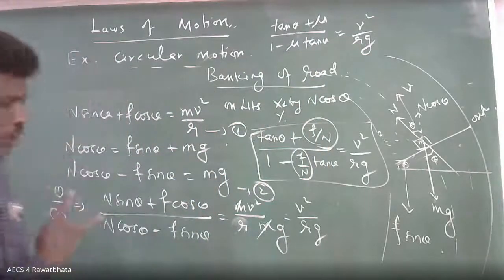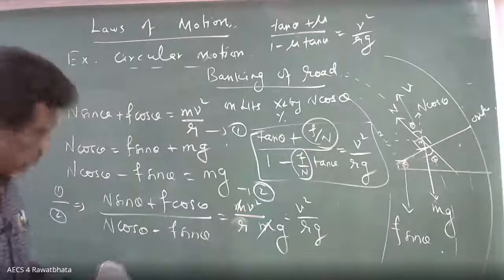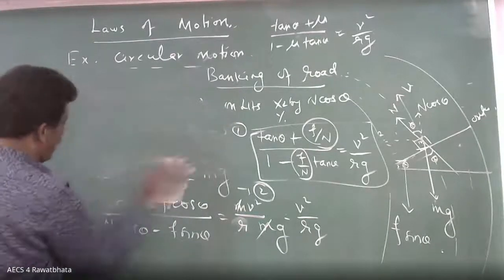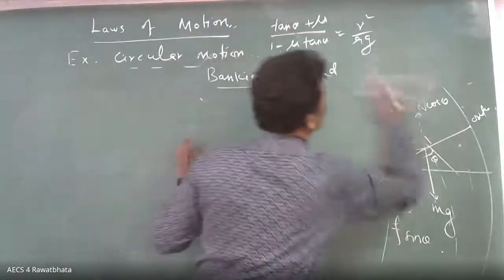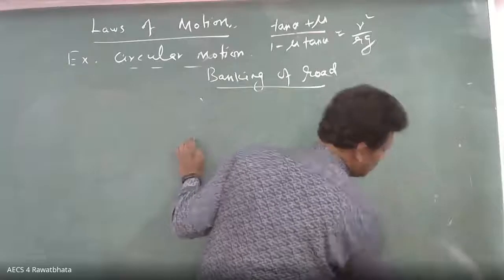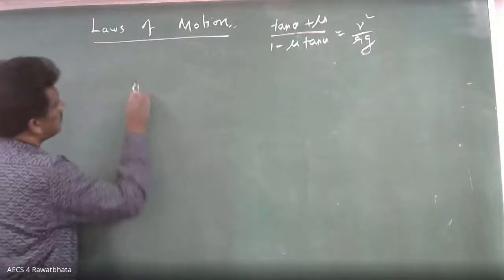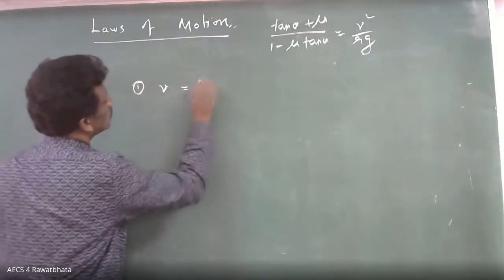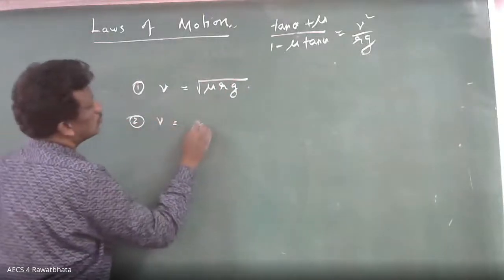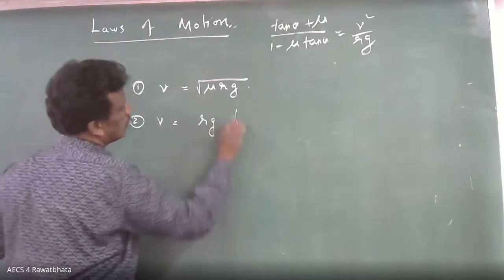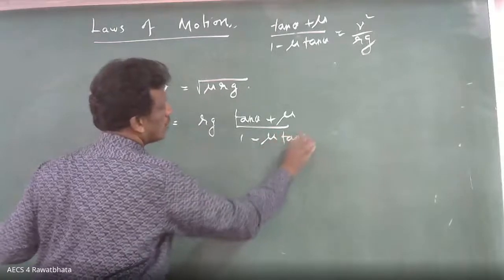Anybody having doubt in the derivation? You ask me. Already almost 20 minutes over. No doubt, sir. Okay, so I will discuss with the formula directly. Two things you remember. First formula: V equal to square root of mu R G. The second formula: V equal to square root of R G (tan theta plus mu) upon (1 minus mu tan theta).